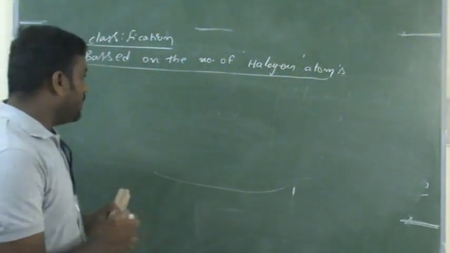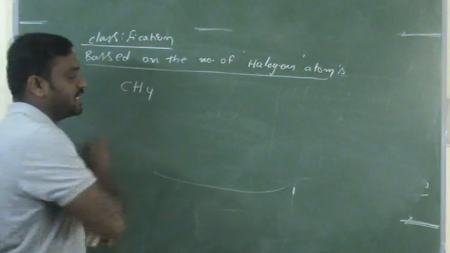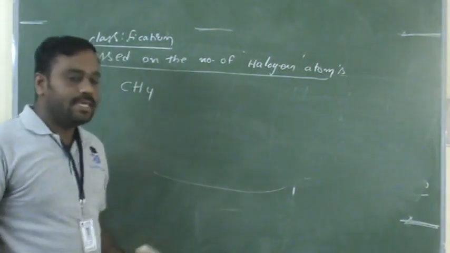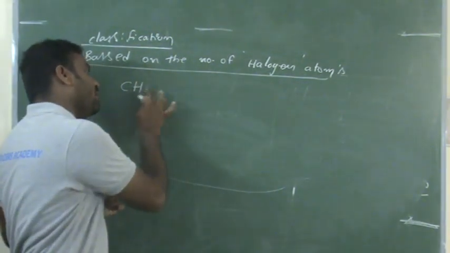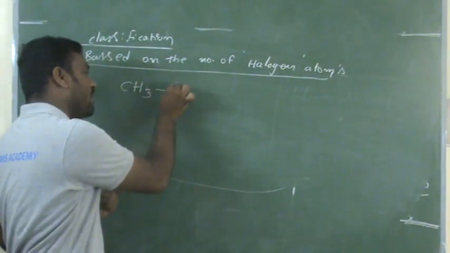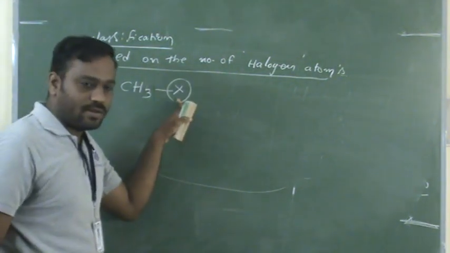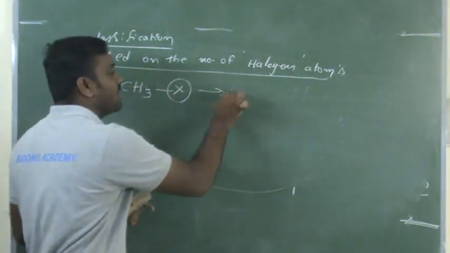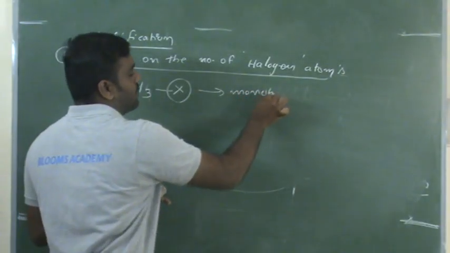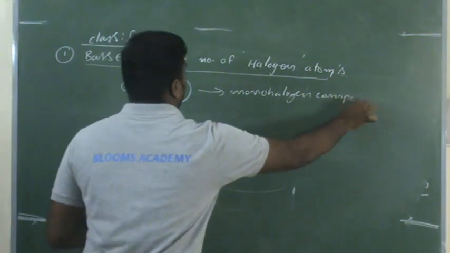Suppose I take CH4, the best example of a hydrocarbon. If I remove only one hydrogen atom, it becomes CH3 and attach only one halogen atom, X. How many halogen atoms are there here? Only one. It belongs to the monohalogen compounds.